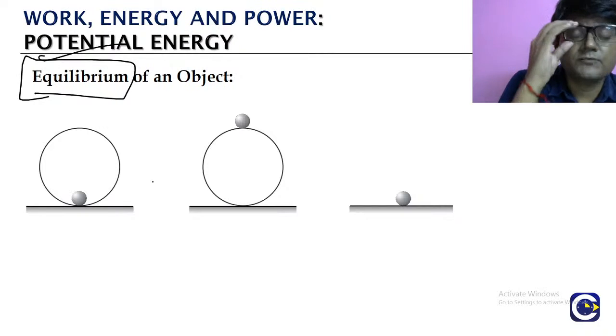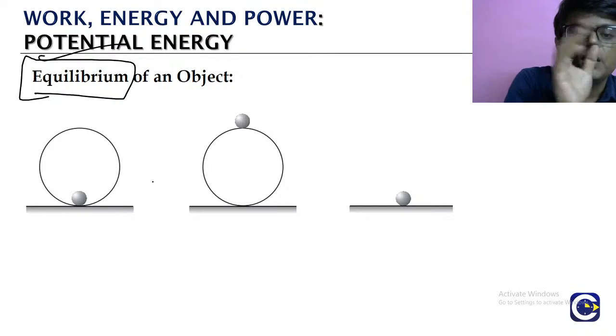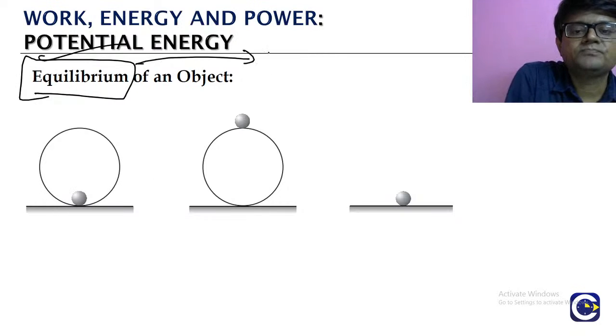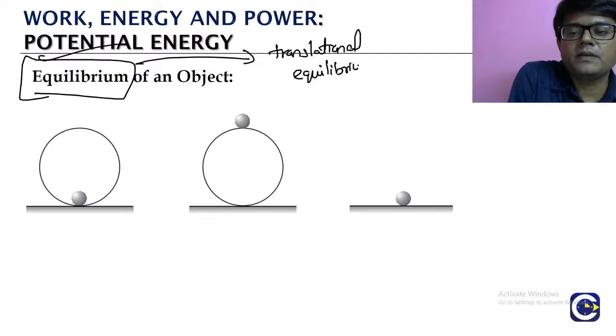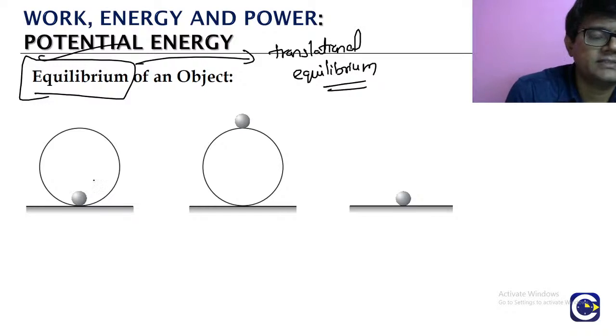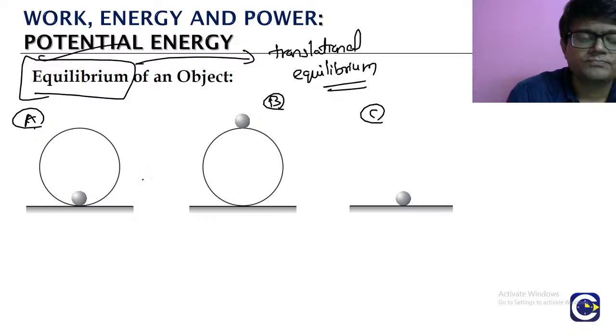So first we look at what we mean by the equilibrium position. Equilibrium means, here we are talking about translational equilibrium. Equilibrium means balancing. What is balanced? Forces are balanced. Like look at this, case A, case B, case C. Here this object is here, means forces are balanced. This is in equilibrium. Here also this is at rest, means forces are balanced, equilibrium.